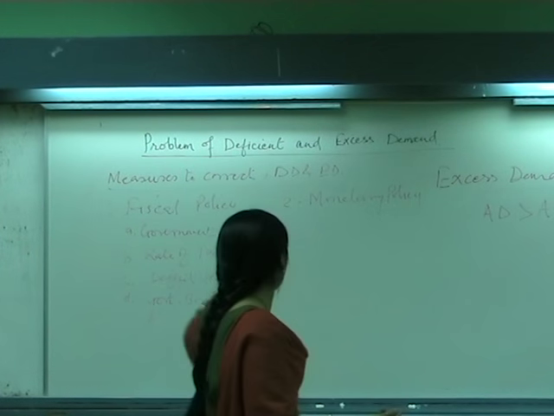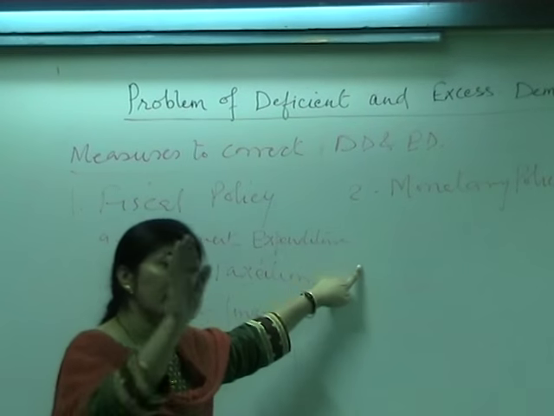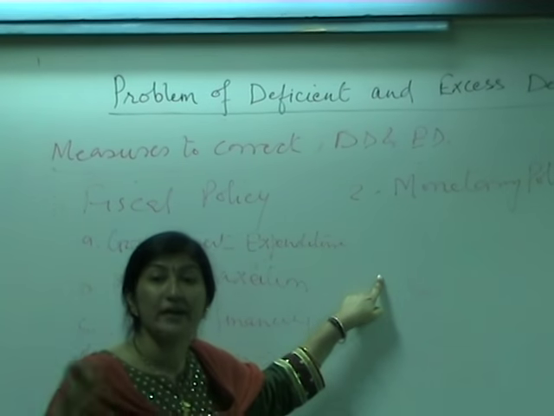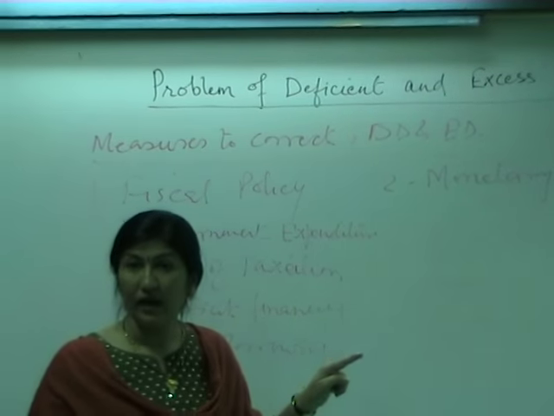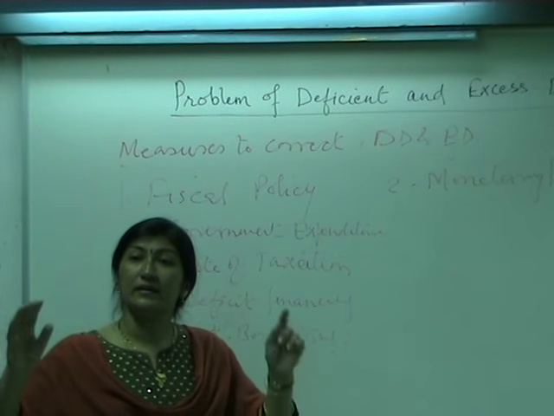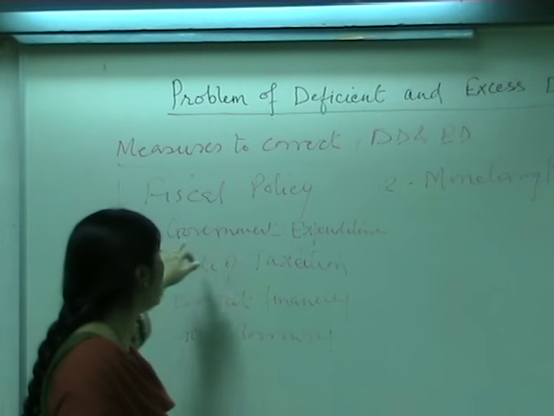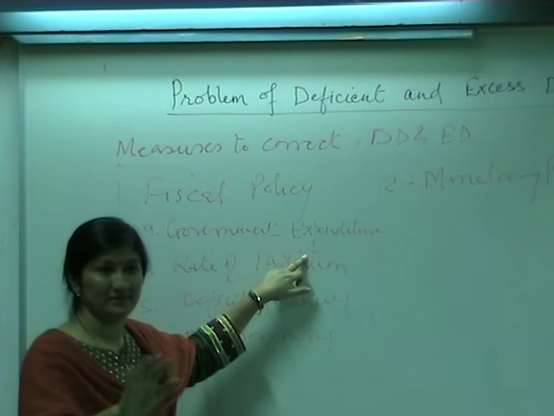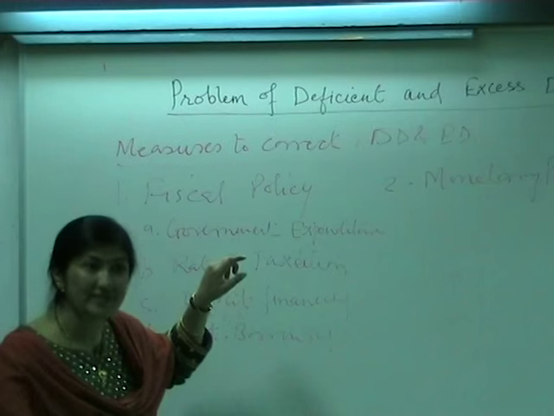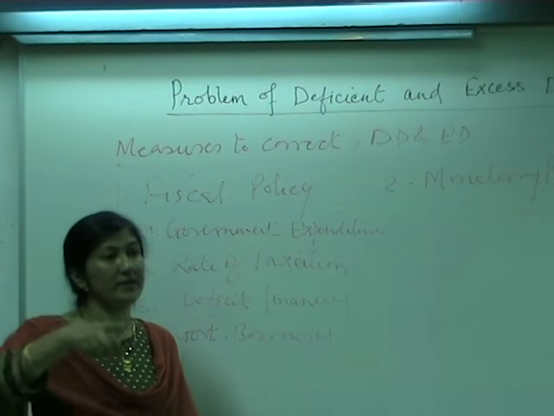Okay. So first clear. So what happens during excess demand, deficit demand? Government expenditure reduces. There is an increase in the government expenditure during deficit demand. उल्टा होगा. एक्सेस डिमांड में क्या होगा? What will be the nature of government expenditure? It will be reduced. It will decrease. So in case of deficit demand, expenditure will increase. In case of excess demand, government expenditure will decrease.